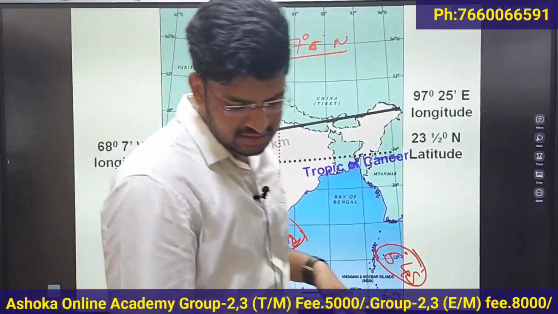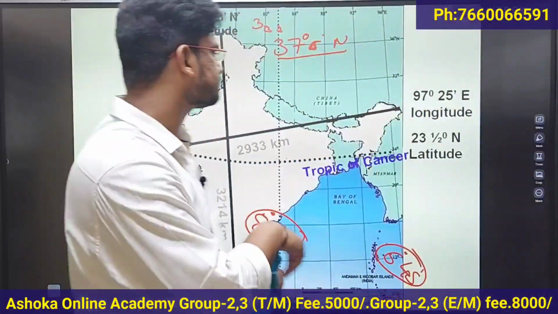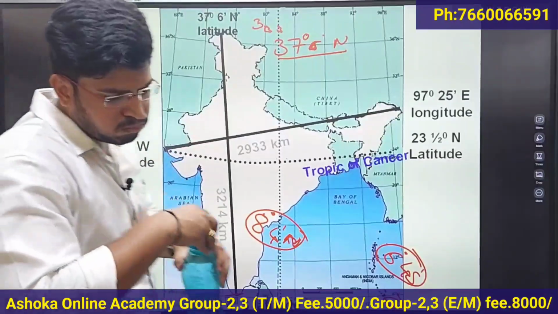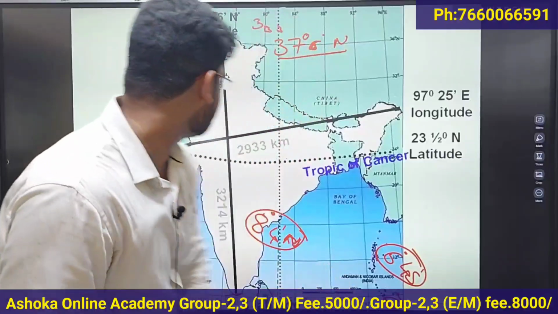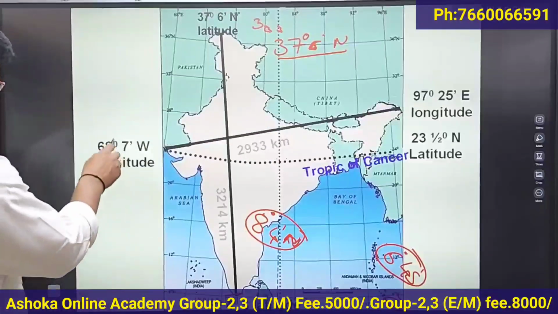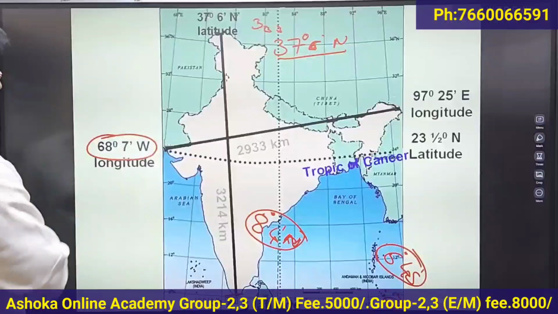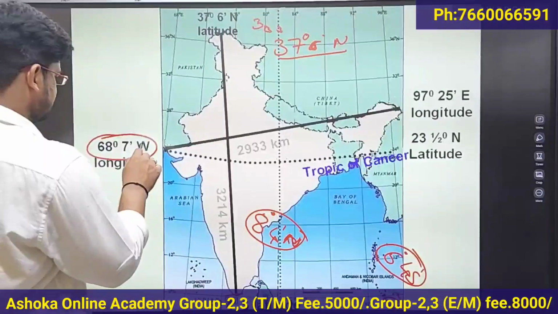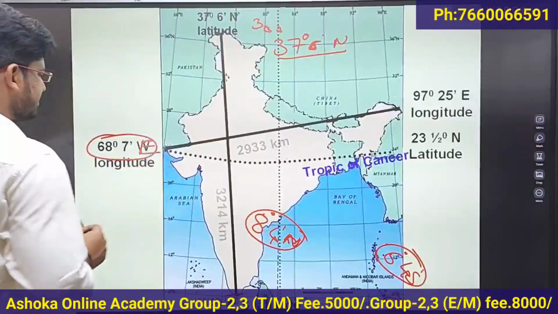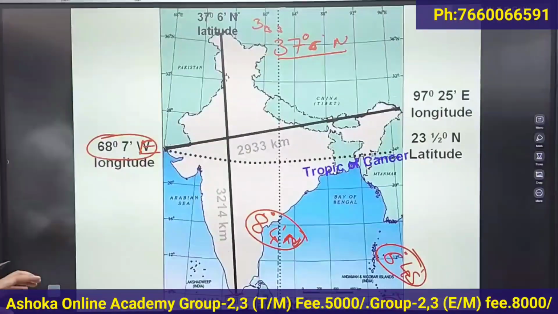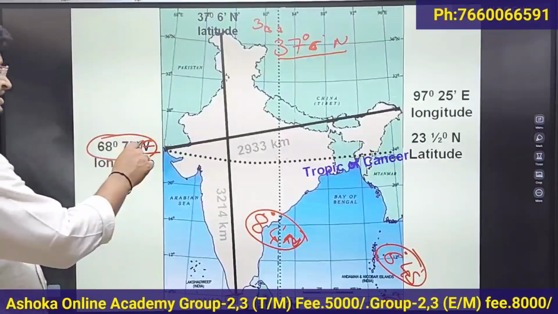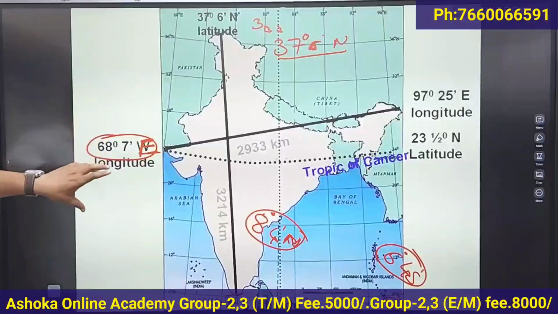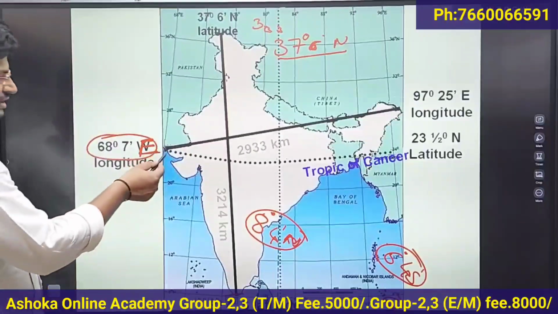Now, what is the longitudinal extent of India? 68 degrees 7 minutes eastern longitude is the westernmost longitude of India.